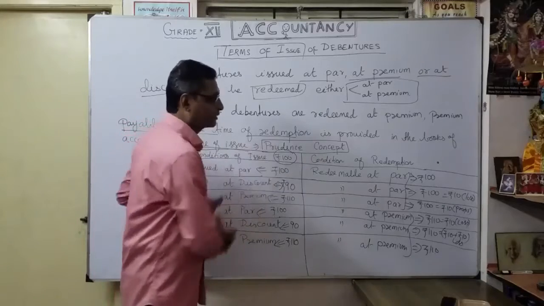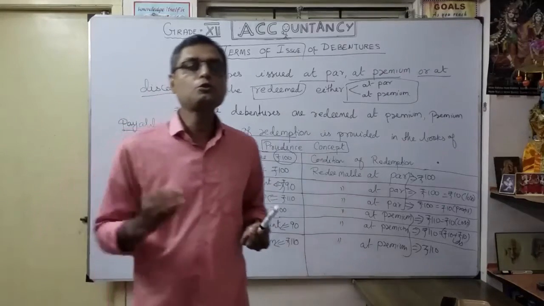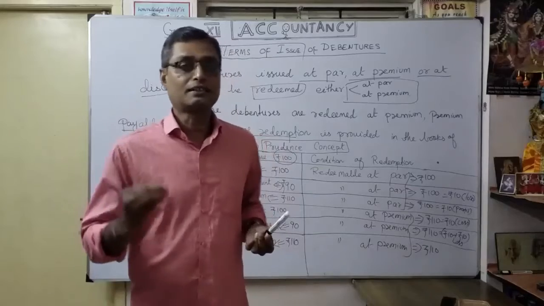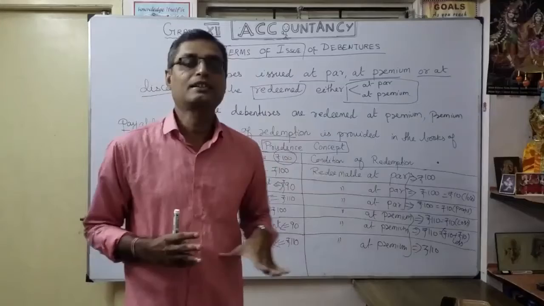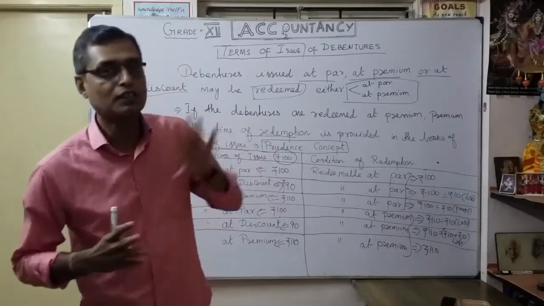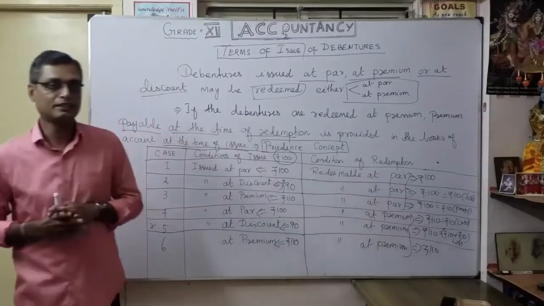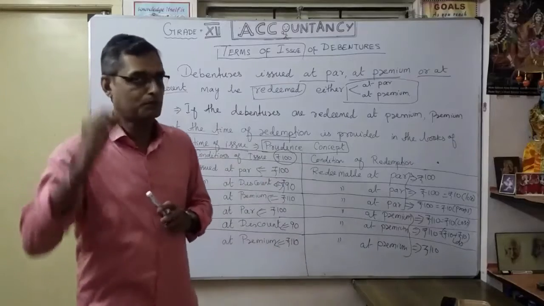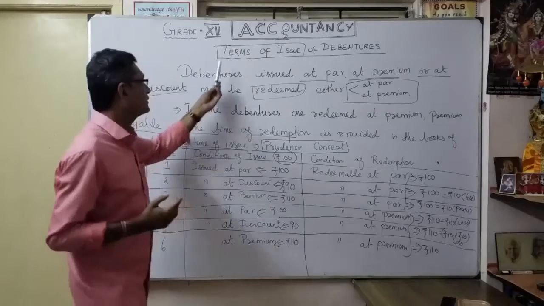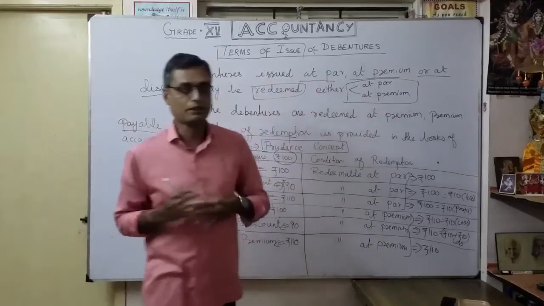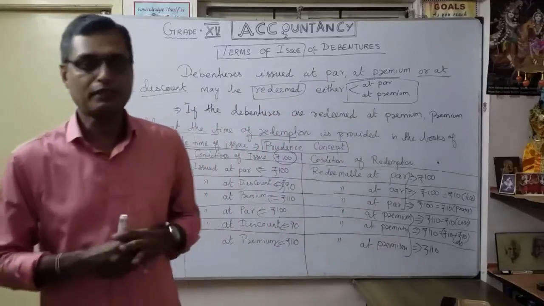So based upon this, you want to know how to pass the journal entries according to each case. Totally 6 cases. For each case, you have 2 journal entries. So totally 12 journal entries. You want to make it deep in your mind, how you are going to pass the journal entries for the issue of debentures. Okay, now we are going to discuss that.